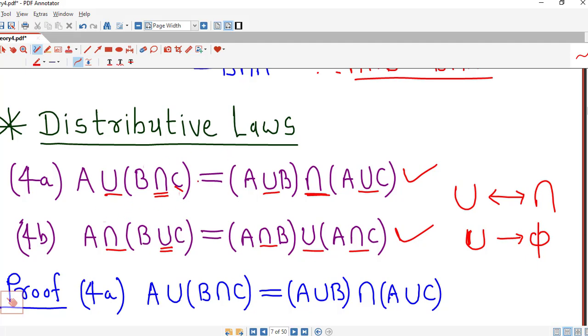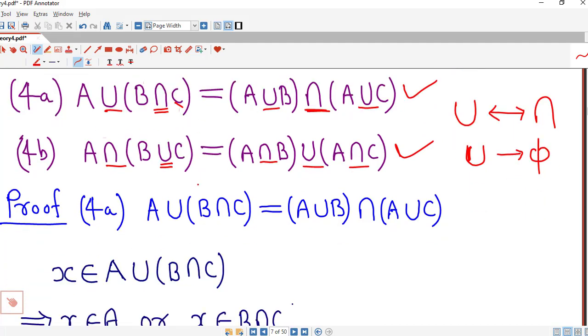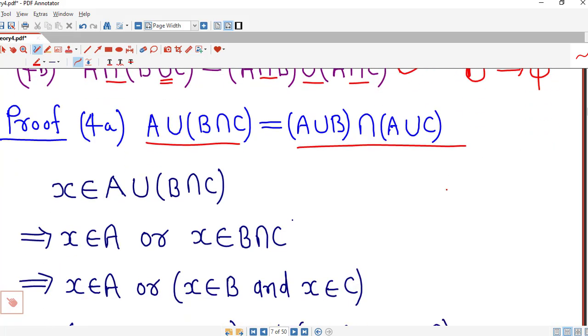So we can prove one of the distributive laws. Suppose we try to prove this first one, A union B intersection C equal to A union B intersection A union C. So we first take any element in this set.